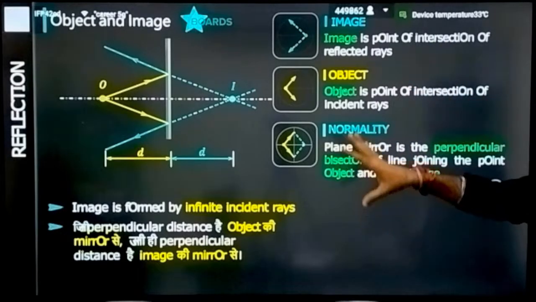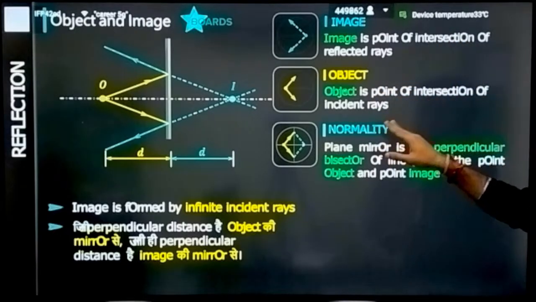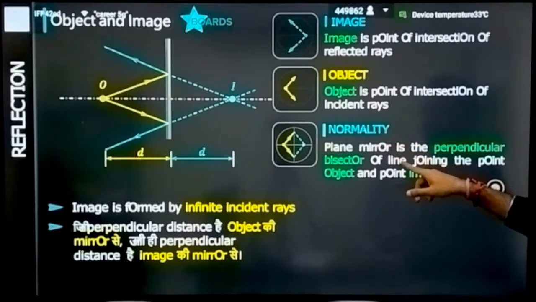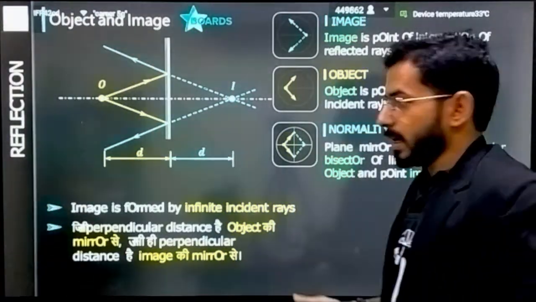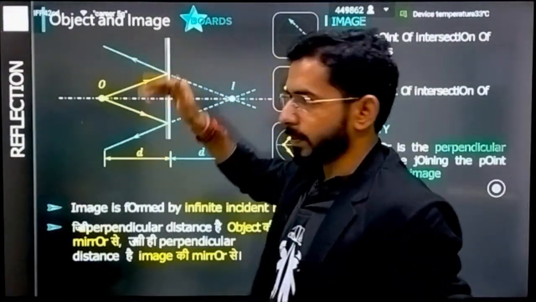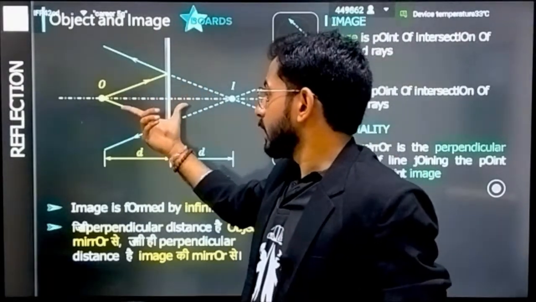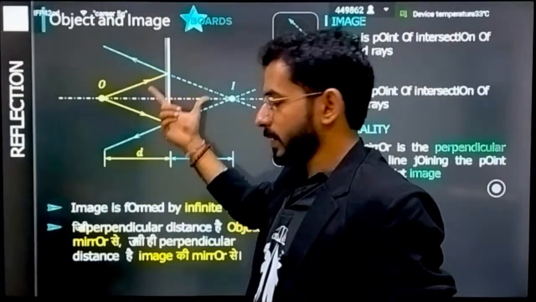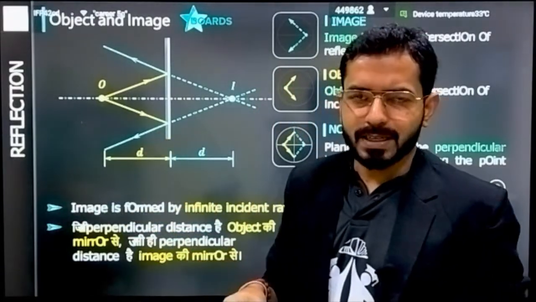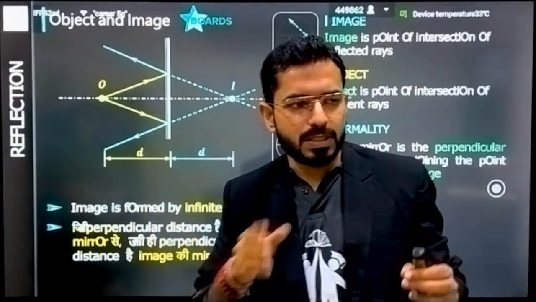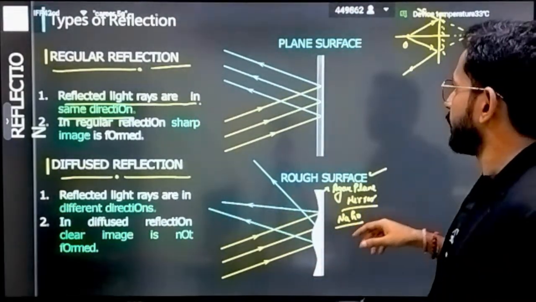The definitions are all given here. What is an image? An image is a point of intersection of the reflected rays. What is an object? Point of intersection of the incident rays. Normality: the plane mirror is always the perpendicular bisector. Perpendicular means it is perpendicular, and bisector means if this distance is d, this distance is also d. It equally bisects the distance between object and image into two equal halves. So these are some basic definitions.